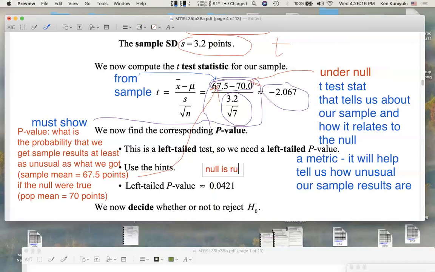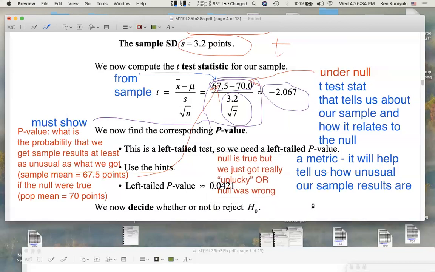Null is true, but we just got really, in a way, unlucky, maybe. Or are we going to determine that the null was messed up to begin with? The null was basically wrong.